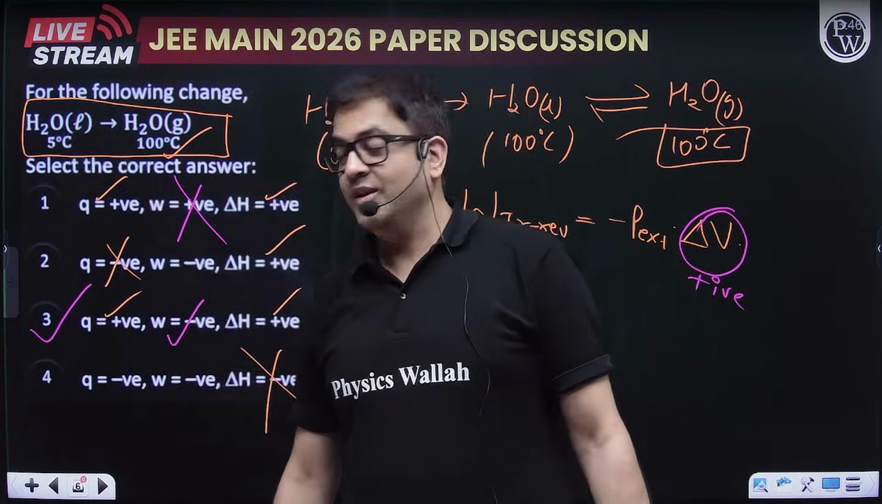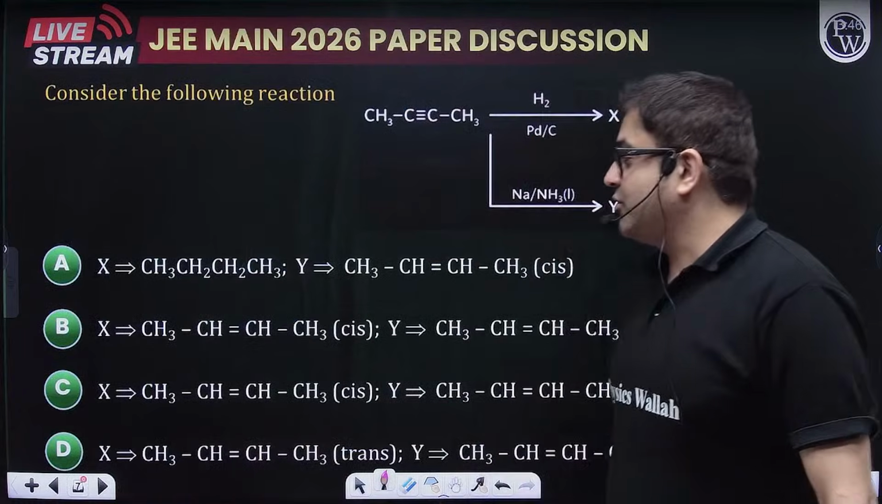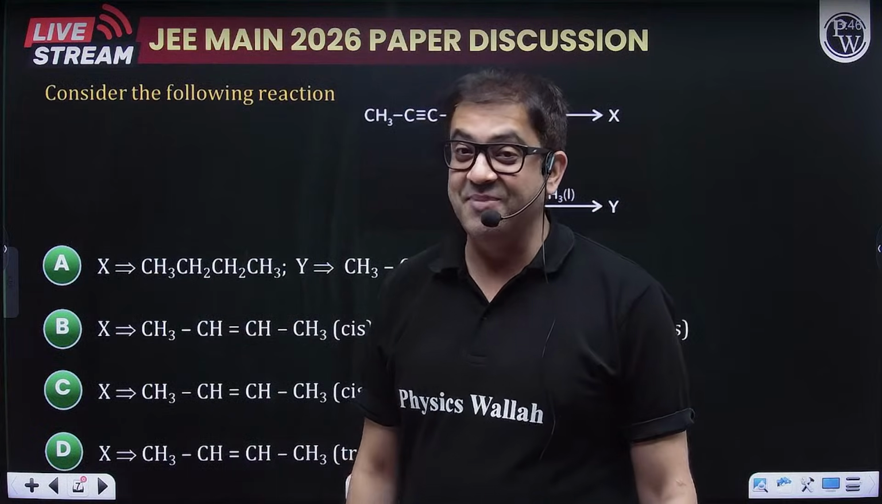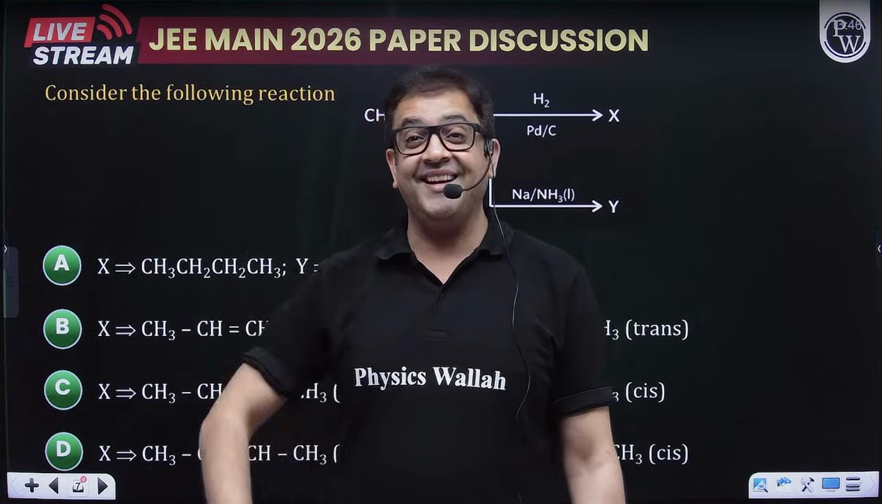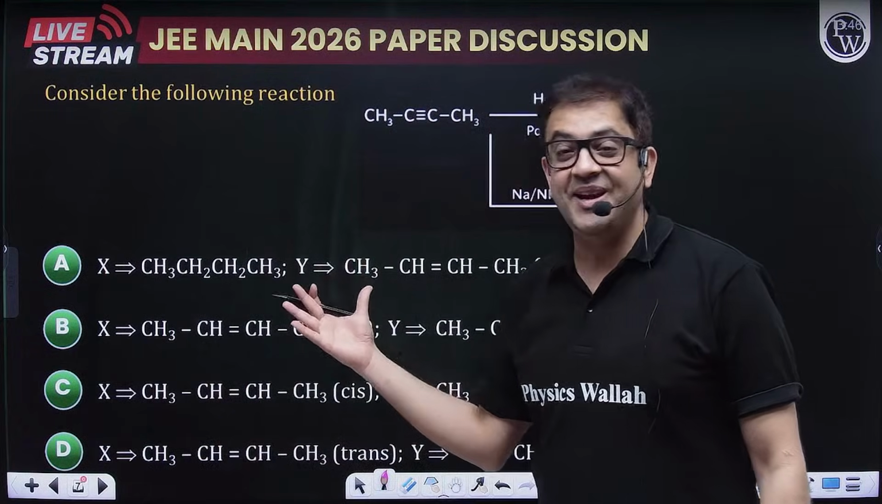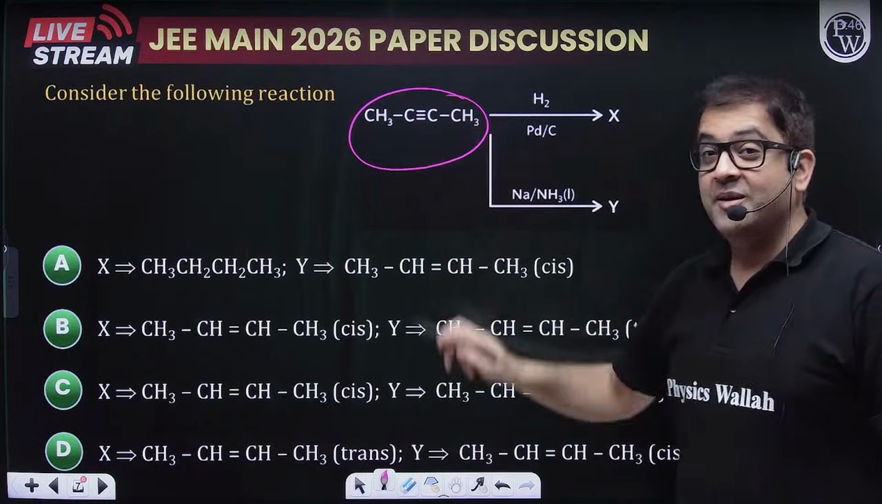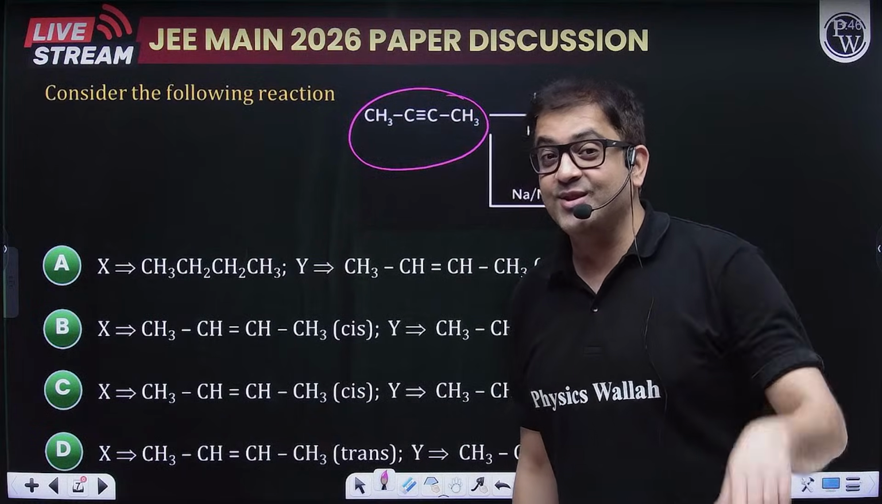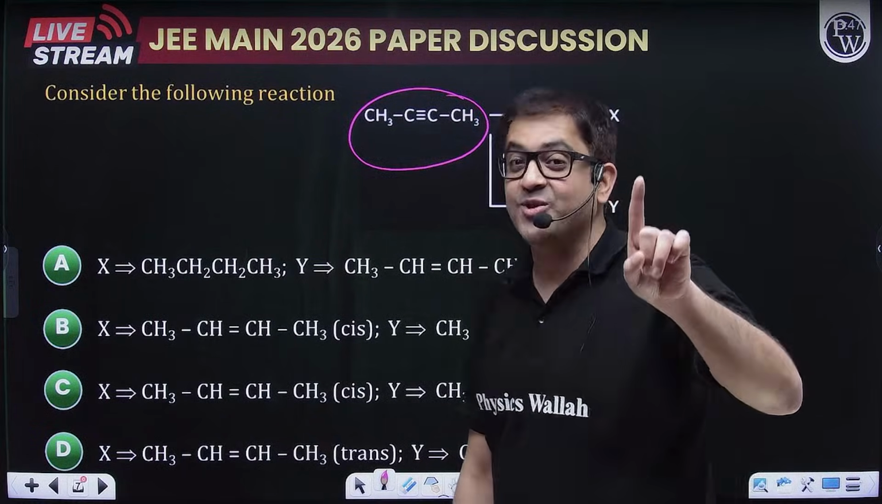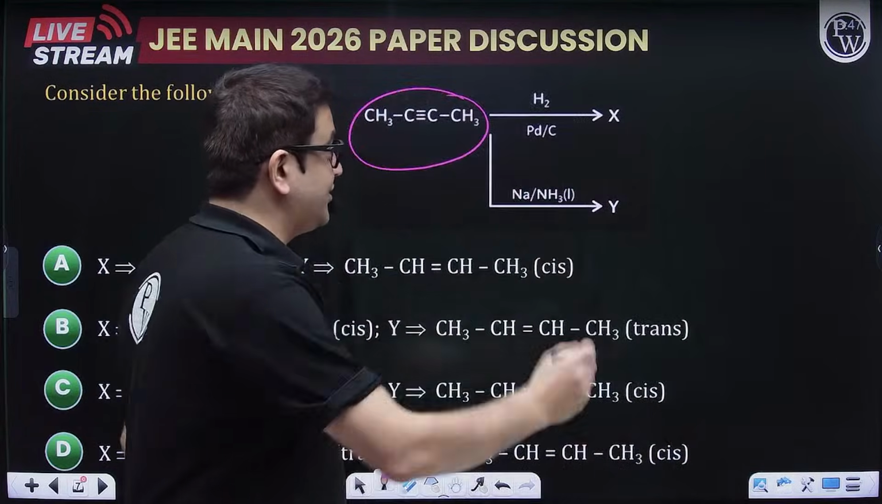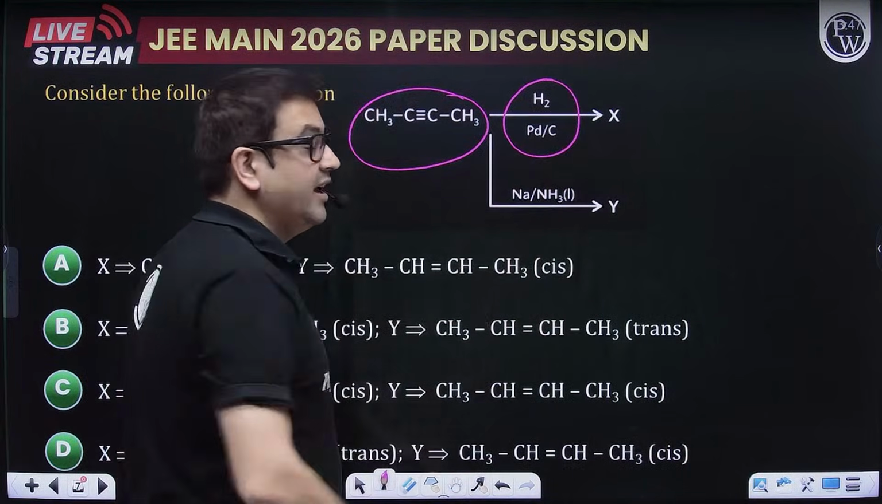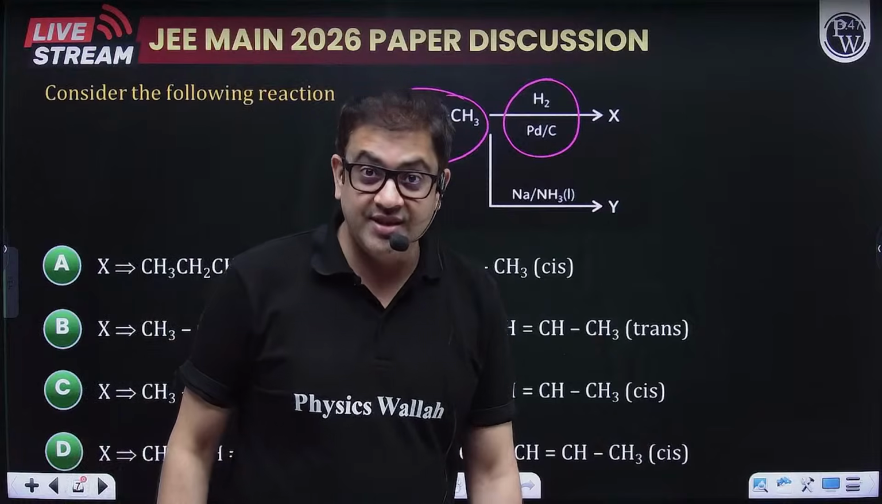Okay, thank you. So moving to the next question. A beauty again from NCERT. So the basic reaction, you have an alkyne over here. It is not a terminal alkyne, so geometrical isomerism will be shown by the formed alkene. The first reagent is hydrogen in presence of Pd/C.